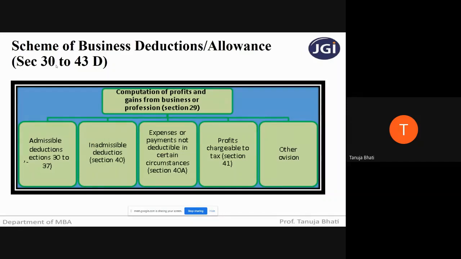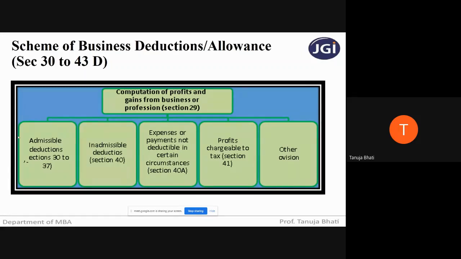Okay. Now let us look into the first part. First part is admissible deductions from section 30 to 37. When I say admissible deductions, that means while calculating income from the head business or profession, whatever expenses are mentioned from section 30 to 37 are allowed to be deducted from the income while calculating the net profit.